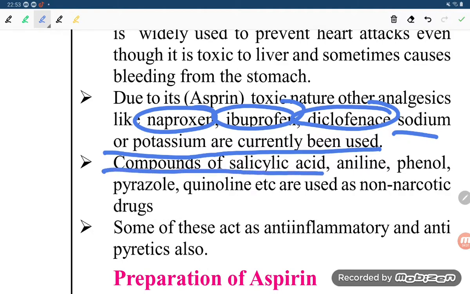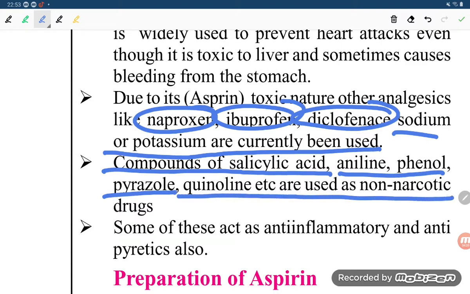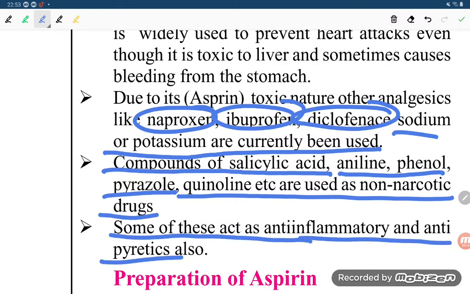Compounds of salicylic acid, like aniline, phenol, pyrazole, quinoline, etc., are used as drugs. Some of these act as anti-inflammatory and antipyretic also.